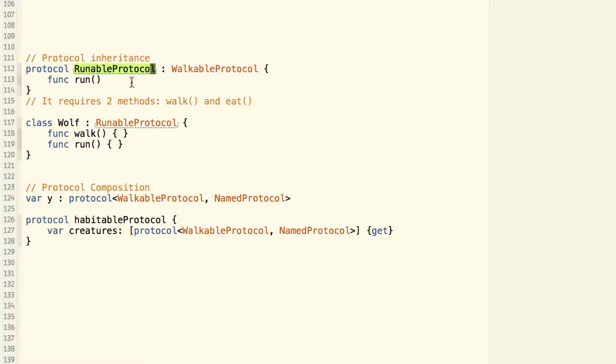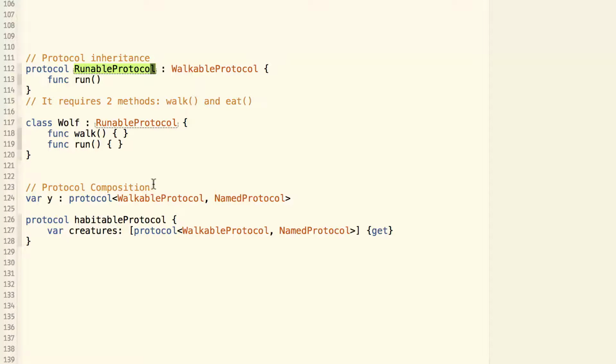And in addition to that, runnable protocol can define new things for itself. In this example, it has defined a new method called run. And if we have a class wolf that is conforming to runnable protocol, the class wolf must implement the function of walk, which comes from the walkable protocol, and the function run, which comes from the runnable protocol.